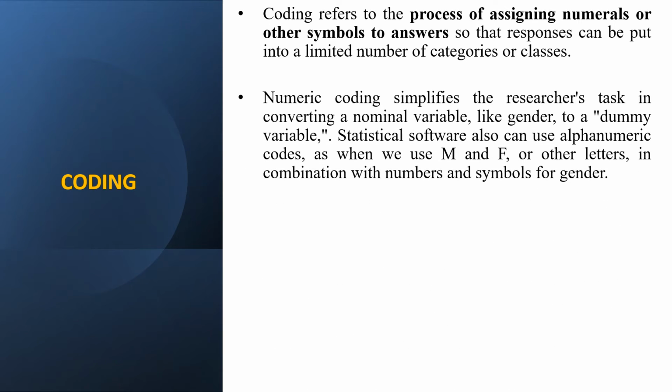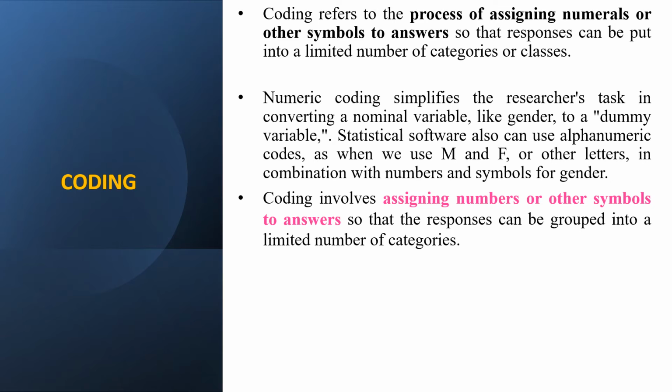Numeric coding simplifies the researcher's task in converting a nominal variable like gender to a dummy variable. Statistical software also can be used for alphanumeric code, as when we use M and F or other letters in combination with numbers and symbols for the gender.